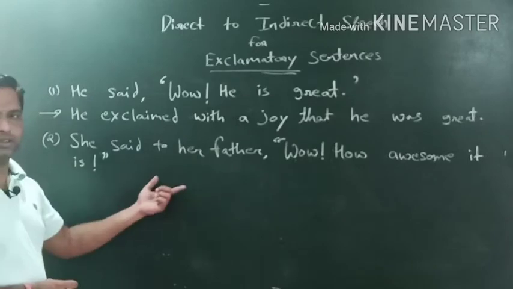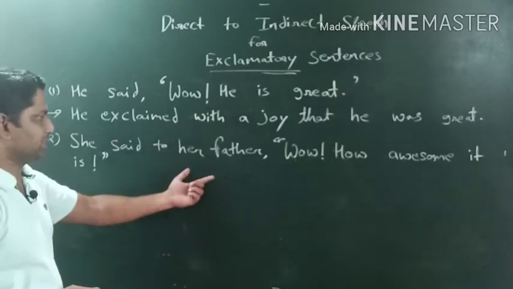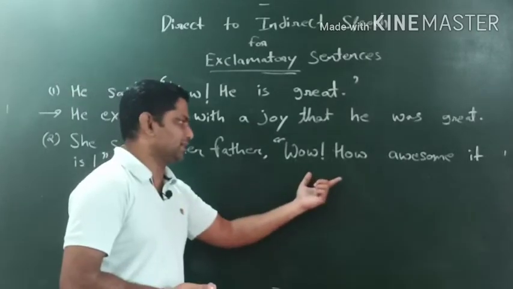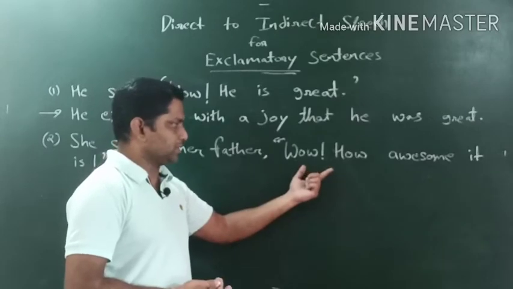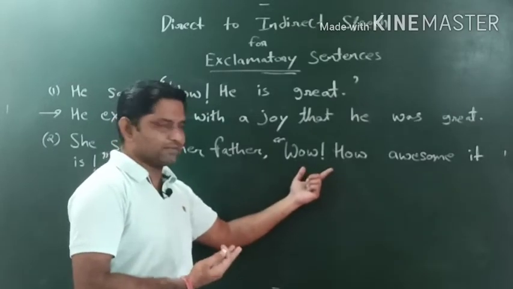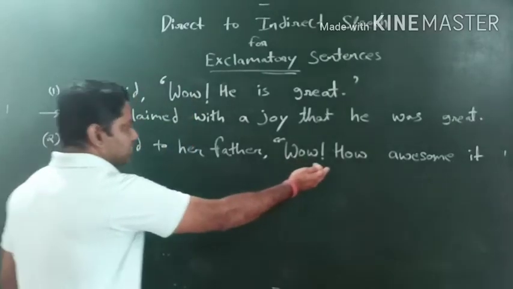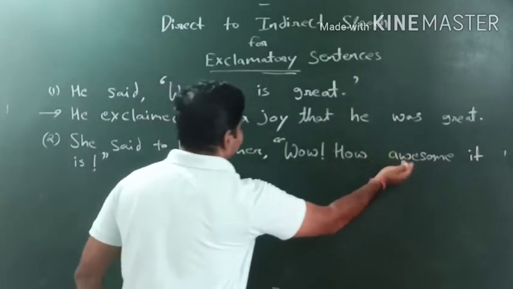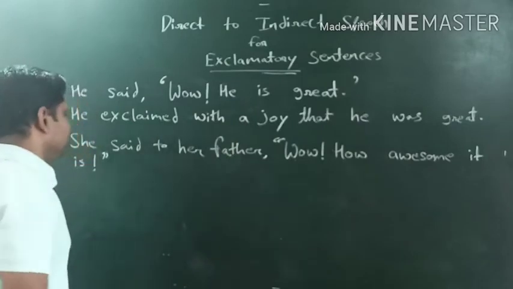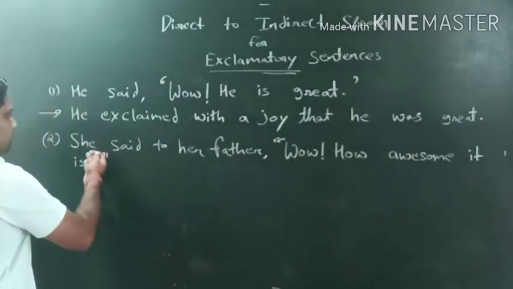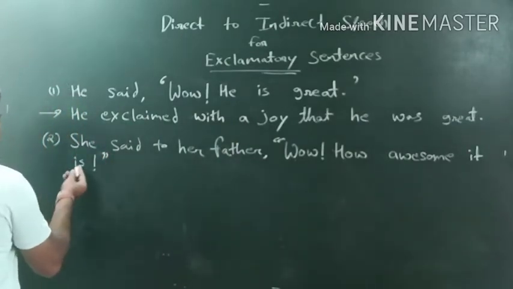So this is an exclamatory sentence, and obviously by reading the sentence we can consider it a craziness, a kind of excitement. By looking at the interjection and the adjective, how awesome it is, it means that the girl is very much excited or very happy.